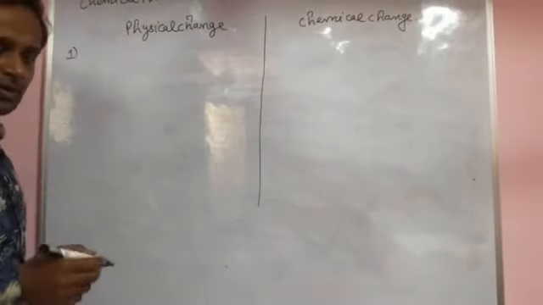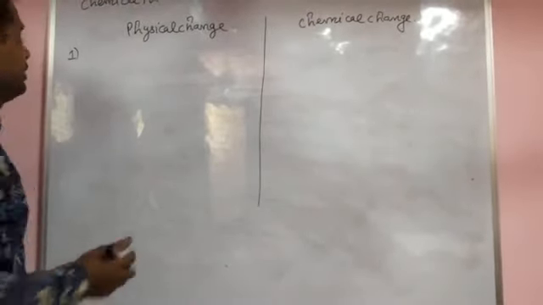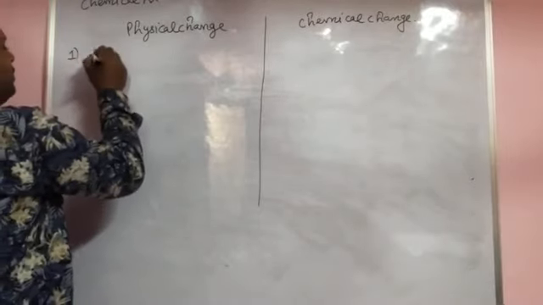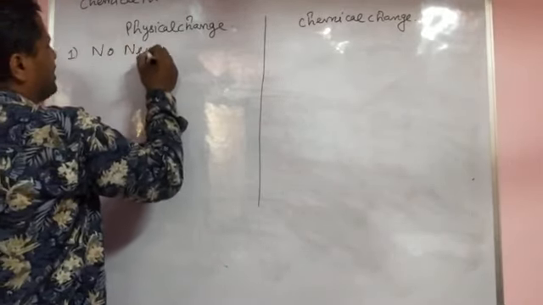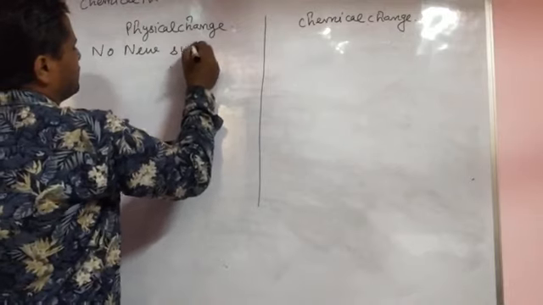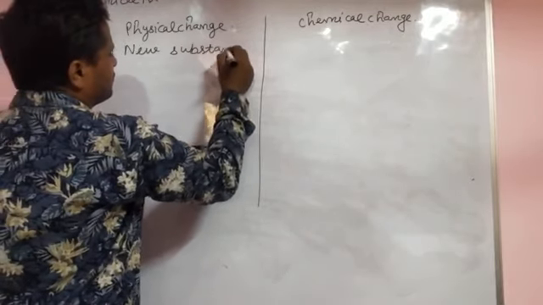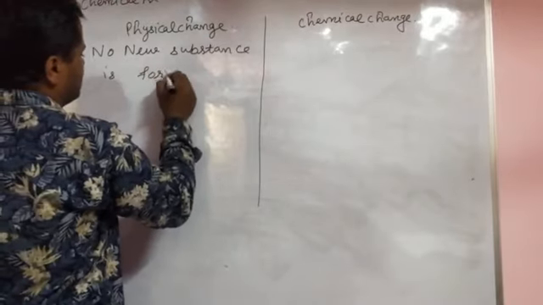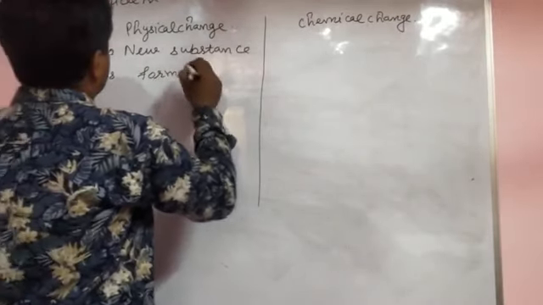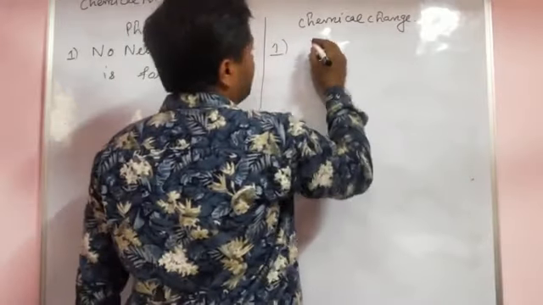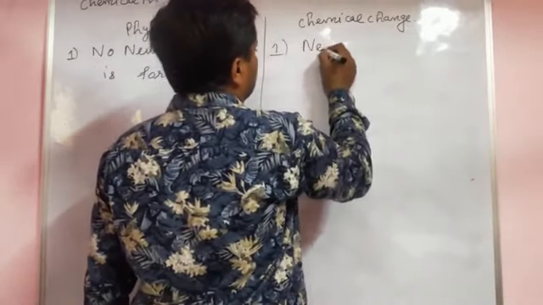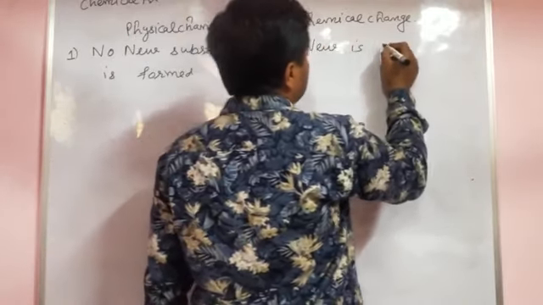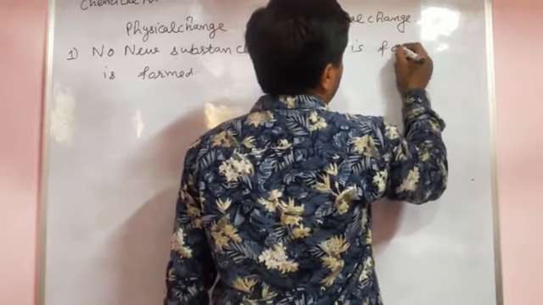In a physical change, no new substance is formed. In the second, in a chemical change, a new substance is formed.